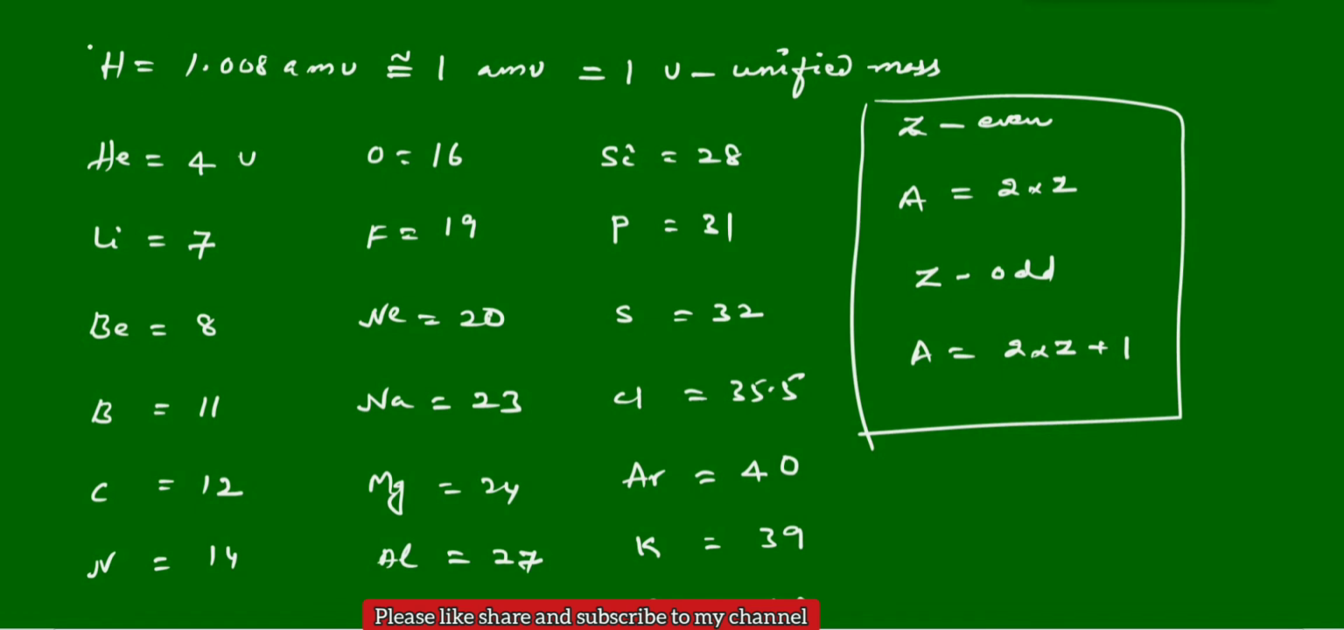There are a few exceptions. Hydrogen is an exception, you cannot apply the formula. For nitrogen you cannot apply the formula, also for chlorine and argon you cannot apply it. And beryllium is 9 but I wrote 8 here. Here also is an exception.